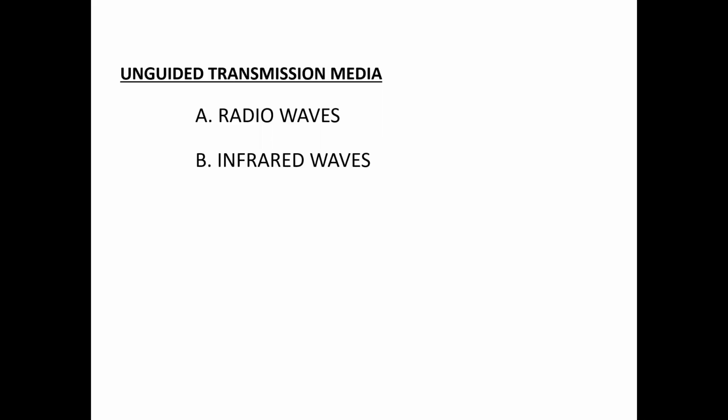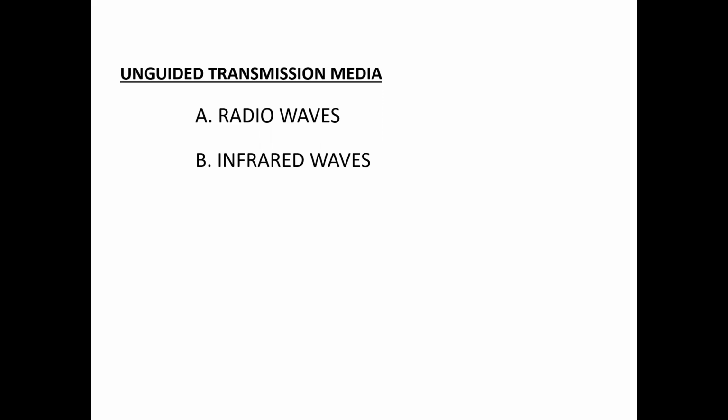Infrared waves are used for very short distance communication like TV remote, wireless speakers, automatic doors, and any other handheld devices. These infrared signals can propagate within a room, but cannot propagate through walls. Due to such short range communication, infrared waves are one of the most secure transmission media.